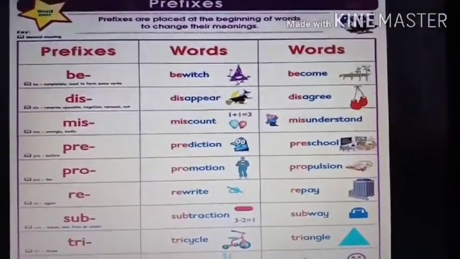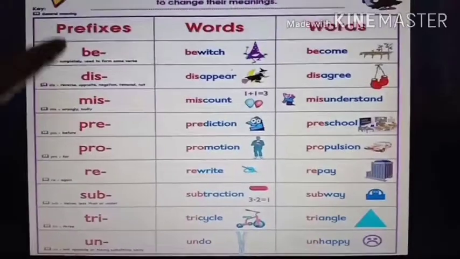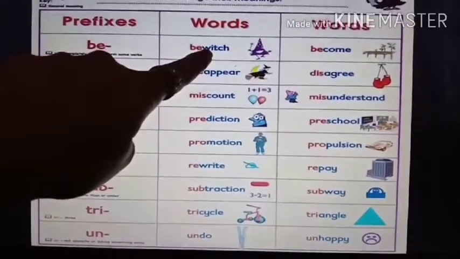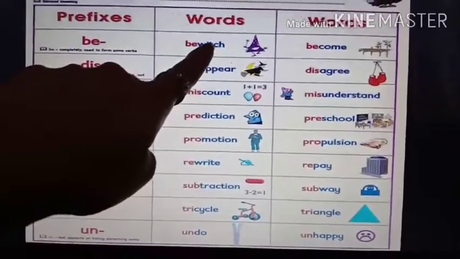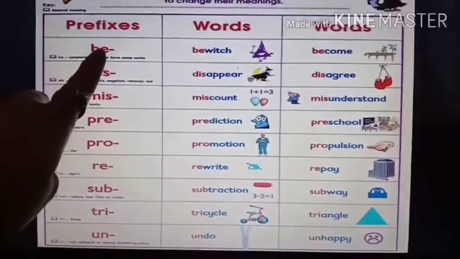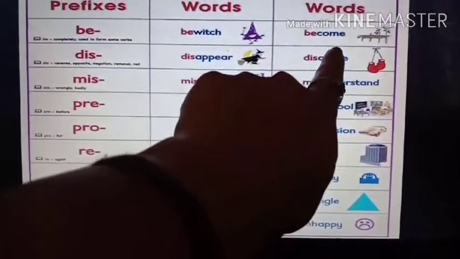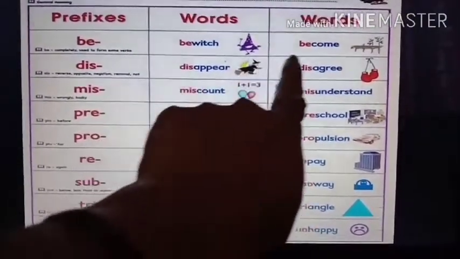In the same way, see, there are many examples over here. These all are the words, in blue color. So this is which. If I add be before it, it becomes bewhich, and before come if I add be, it becomes become. Now this is appear and this is agree.